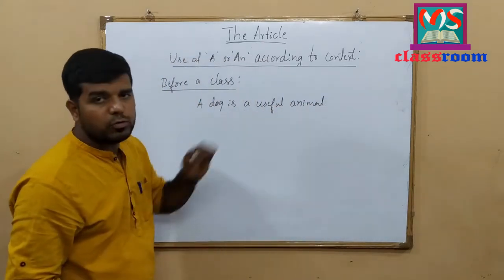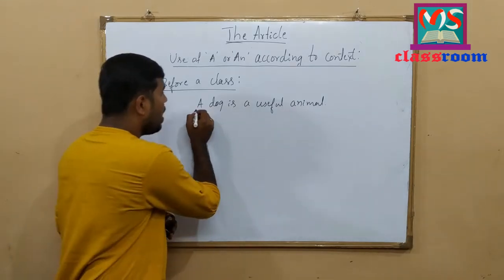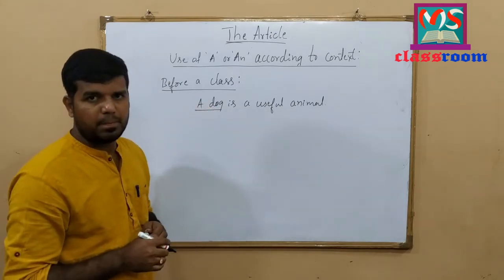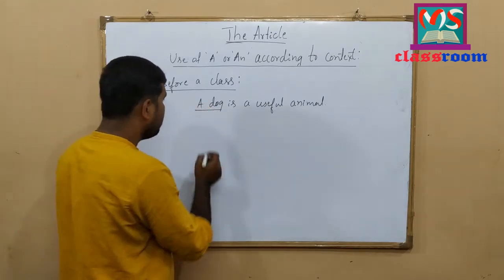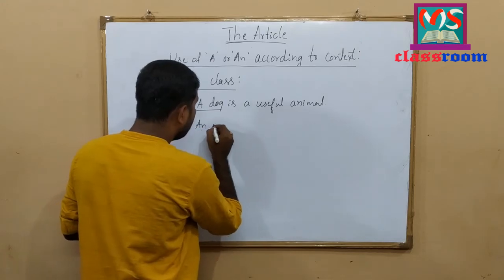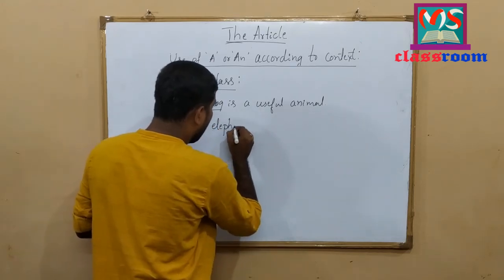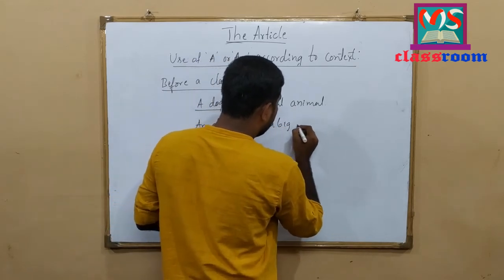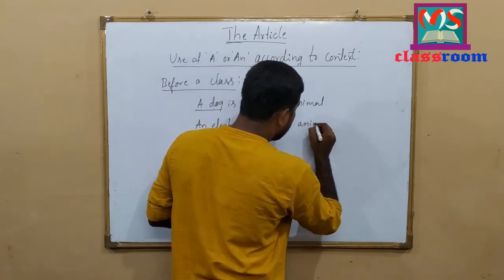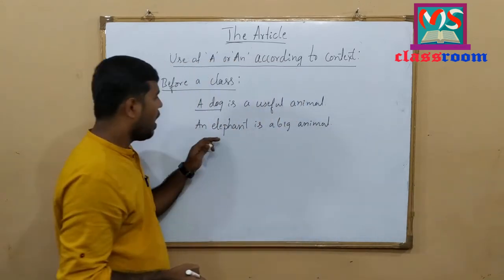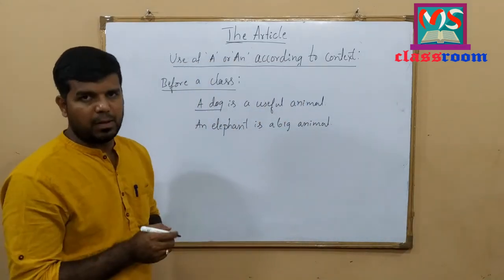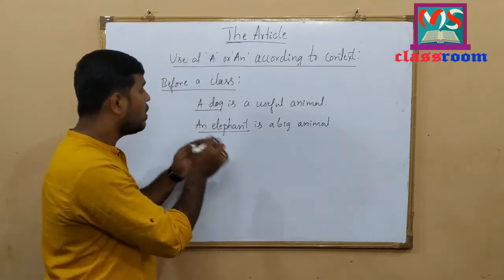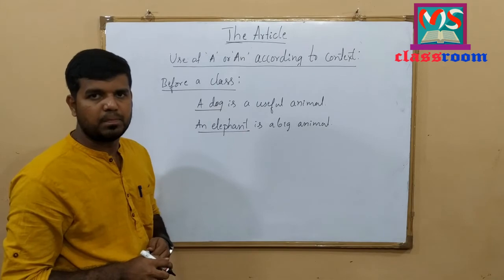Here, a dog is representing the whole class of dogs. Let me write one more example. An elephant is a big animal. Here, an elephant is representing the whole class of elephants.